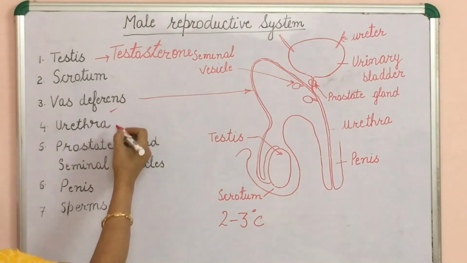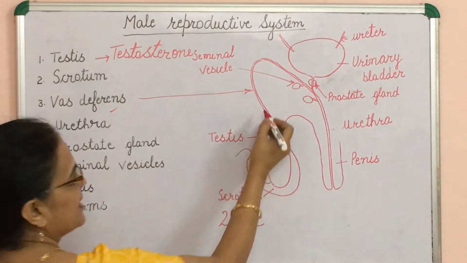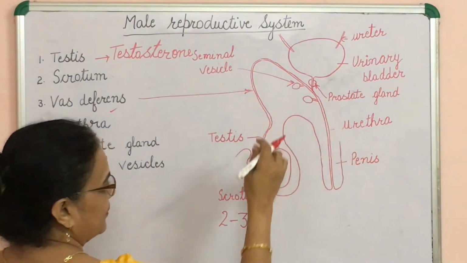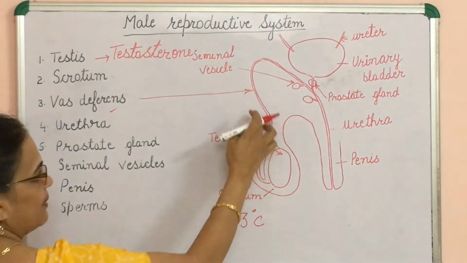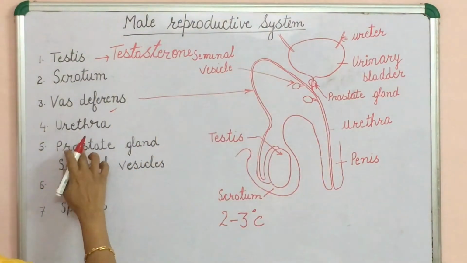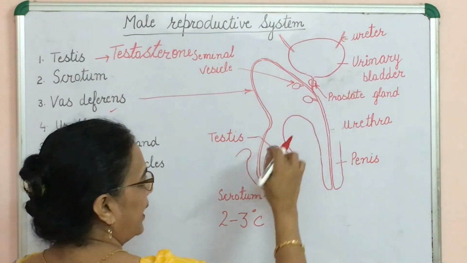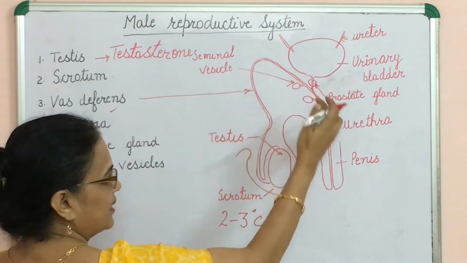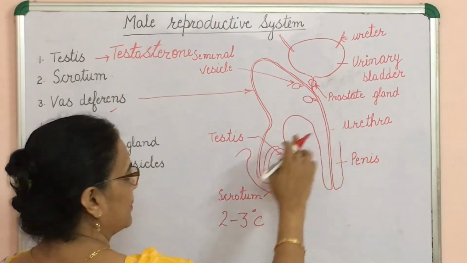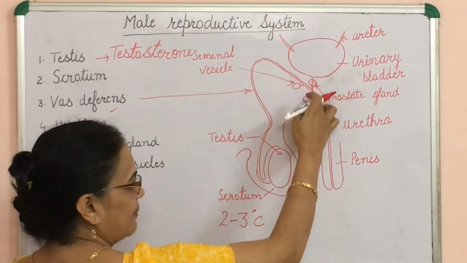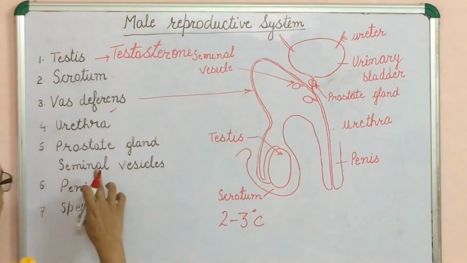Next is vas deferens. It connects the testes to the urethra, and it transfers the male gamete or sperms. Urethra: one tube comes from the urinary bladder and vas deferens combines with it and forms the urethra.